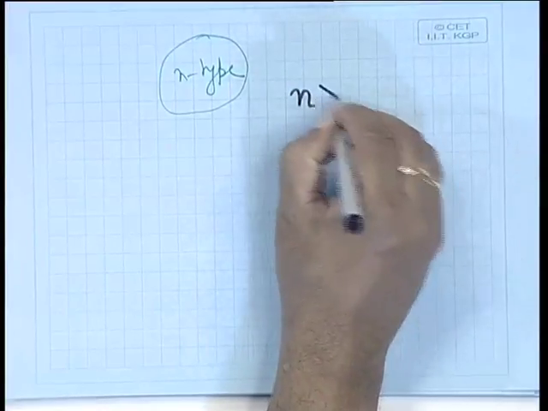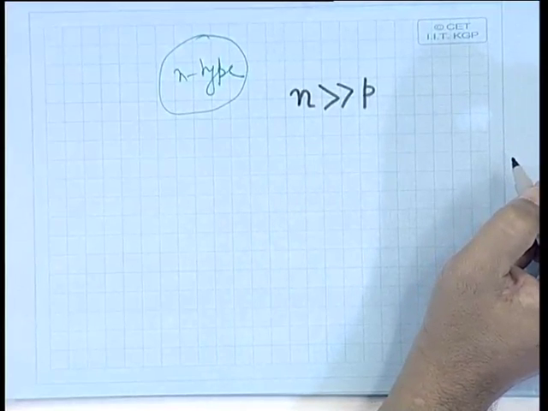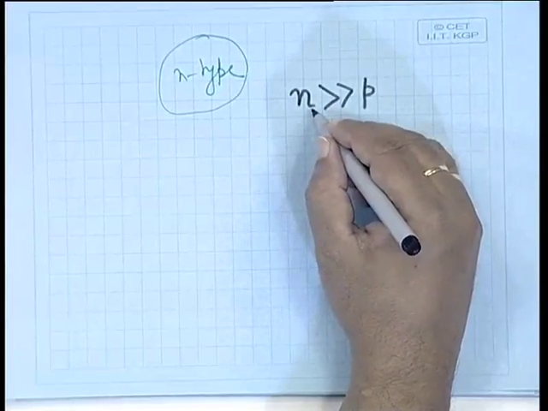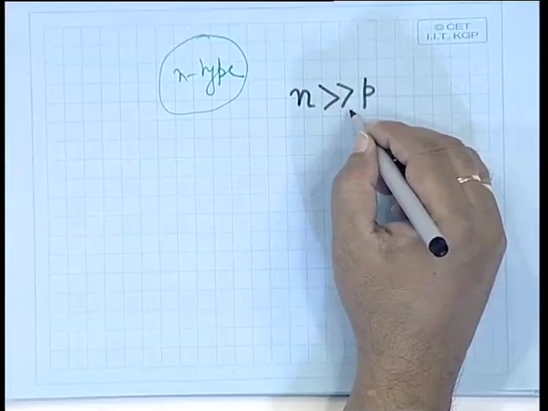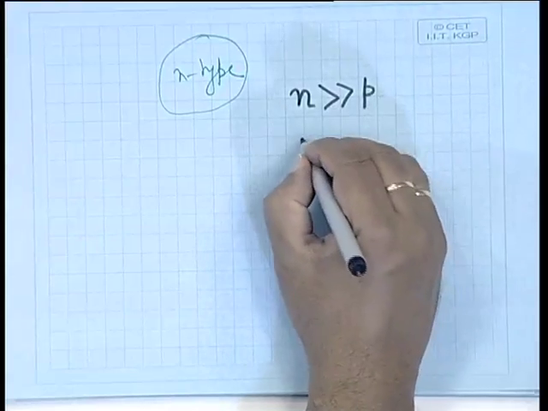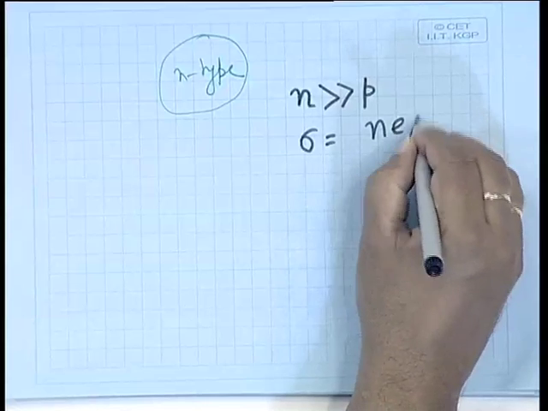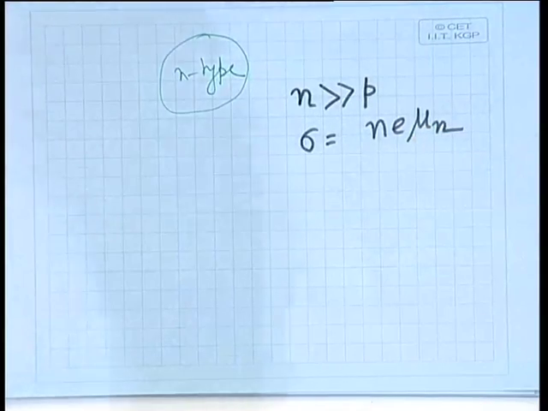So, in a p-n junction, in a device, both the electrons and holes are there, but if the number of electrons is very much greater than the number of holes, then sigma can be written as n e mu n.